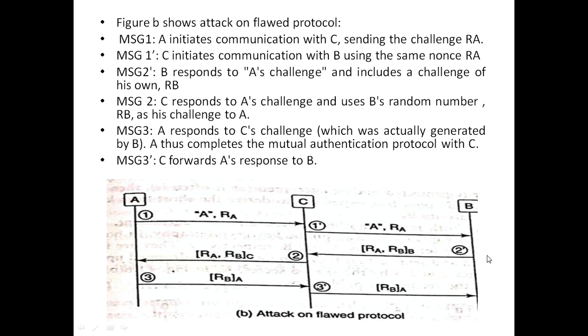Then B responds to A's challenge and includes a challenge of his own, signing it. Then C responds to A's challenge and uses B's random number RB as his challenge to A and then sends it to A.